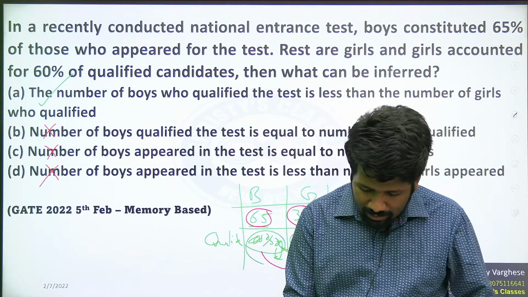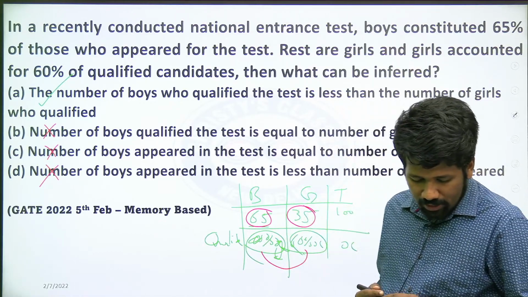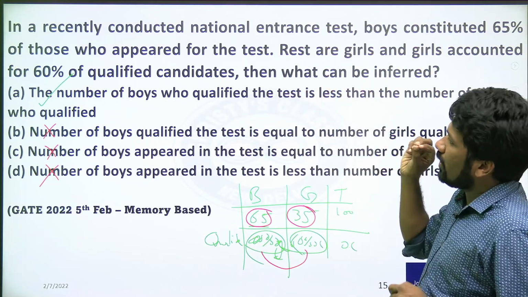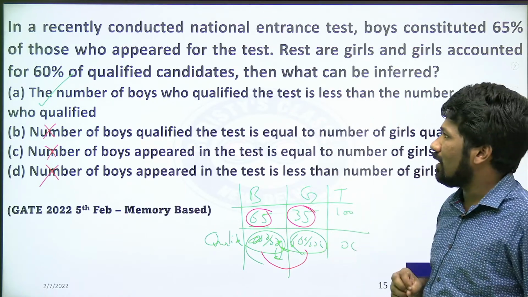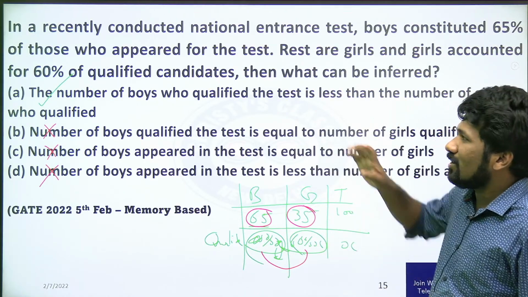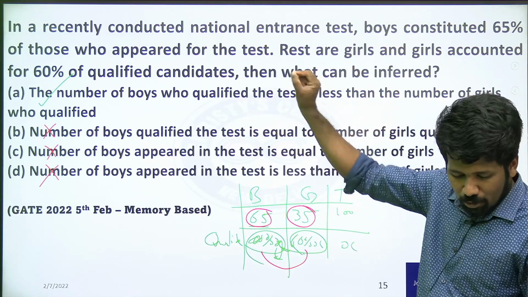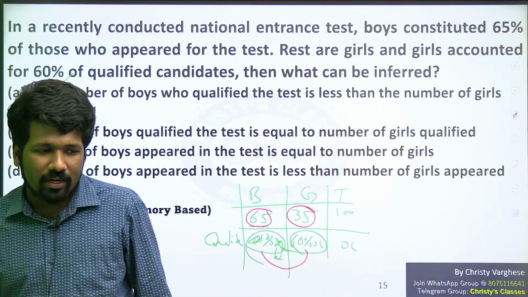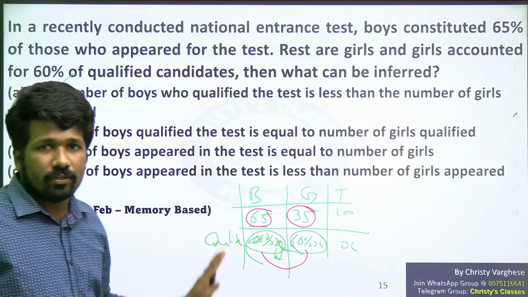No, I think the question they haven't told like that. What the question meant is 60% of the qualified candidates. That means of the total qualified candidates, 60% will be male, sorry, female. Again, I agree that there is a slight lack of clarity whether they meant that or not. Let the official question paper come, and at that time we will understand it. I'm just giving this question so that you get an idea what kind of question came.